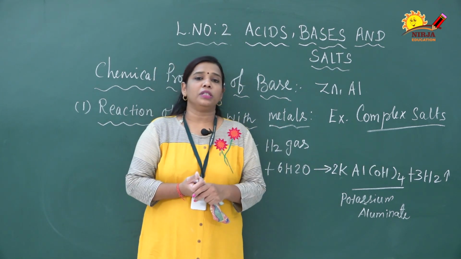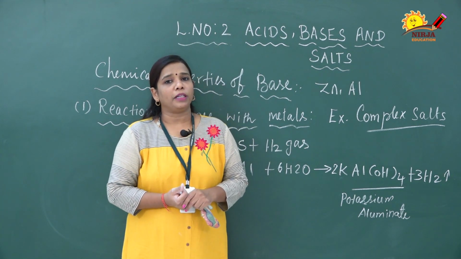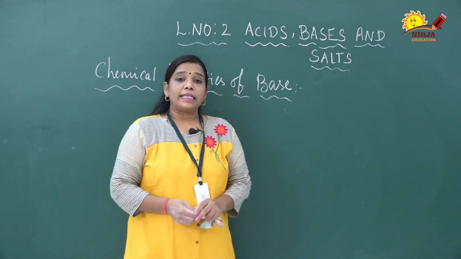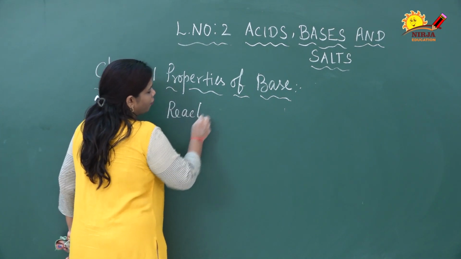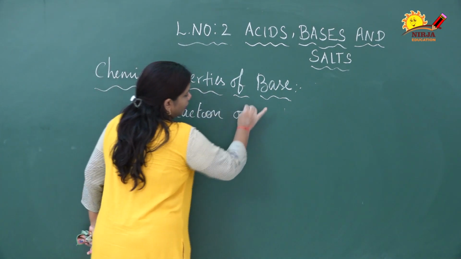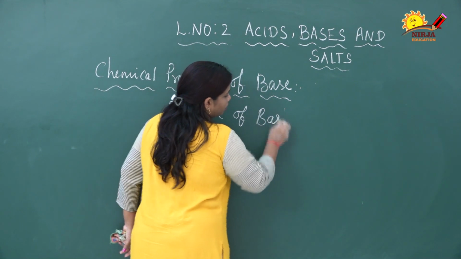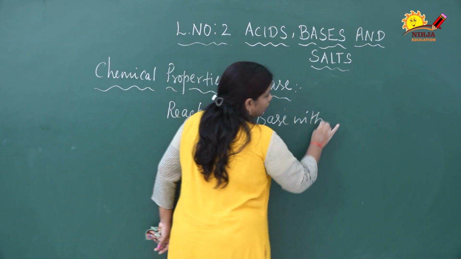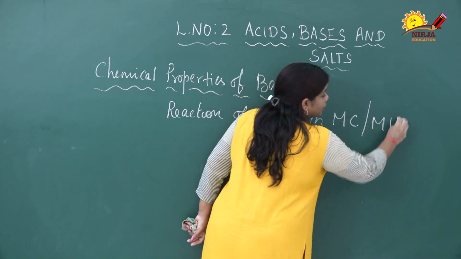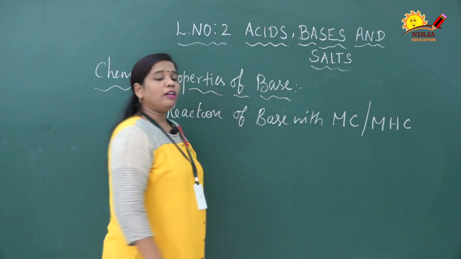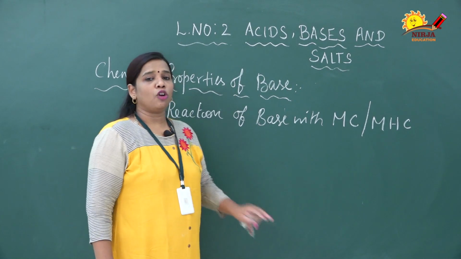Next we are going to discuss the next chemical property of base. The next chemical property is the reaction of base with metal carbonate, MC for metal carbonate, and metal bicarbonate, also called metal hydrogen carbonate.